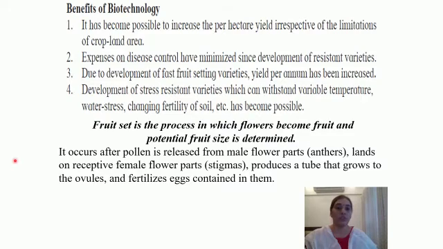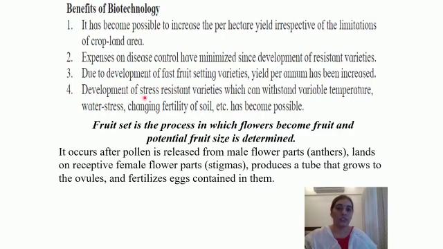We know the process: it occurs after pollen is released from male flower parts, that is anthers, and the pollen lands on the receptive female flower parts, that is stigma, and produces a tube, that is the pollen tube, that grows to the ovules and fertilizes eggs contained in them. So this is the process that is taking place. We have studied this process. So fast fruit setting varieties are developed.